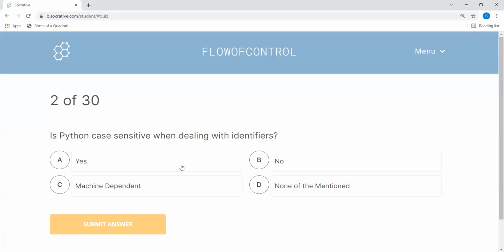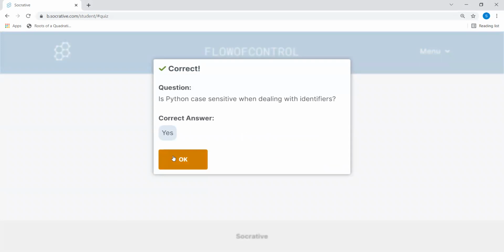So this is correct. Now, question number two, is Python case sensitive when dealing with identifiers? Yes, no, machine dependent, and none of the mentioned. Yes, we know Python is case sensitive. You can have two variables with the same names, but the cases can be different. Okay, so here we can say Python is case sensitive. So this is true. So this is the answer.